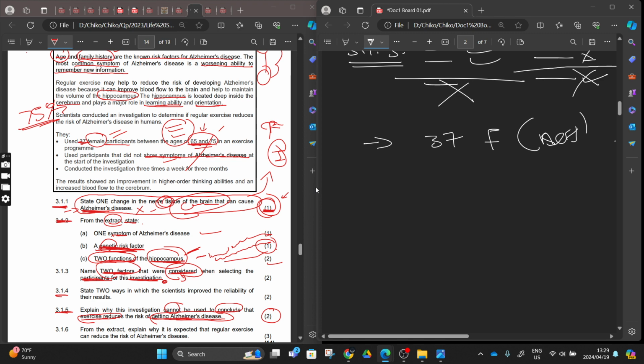So why can we not conclude that this exercise was the main reason why these females don't have angina? The first thing we can say is that the people who were chosen didn't have the symptoms. How are we going to conclude that exercise reduces the risk of angina if the people didn't have any symptoms? We don't know whether these 37 individuals were going to suffer from angina or not. We just went and took 37, right?